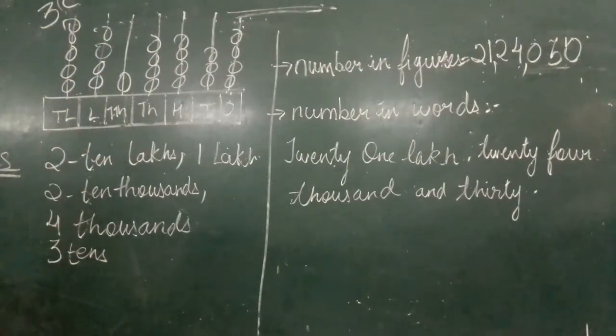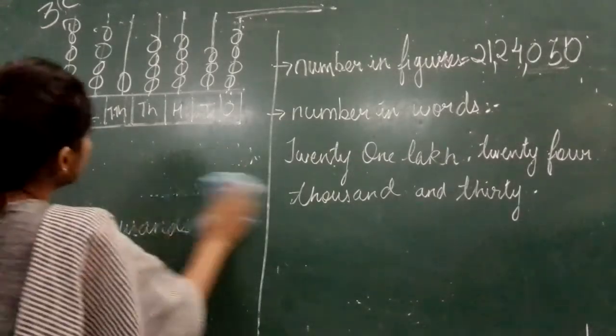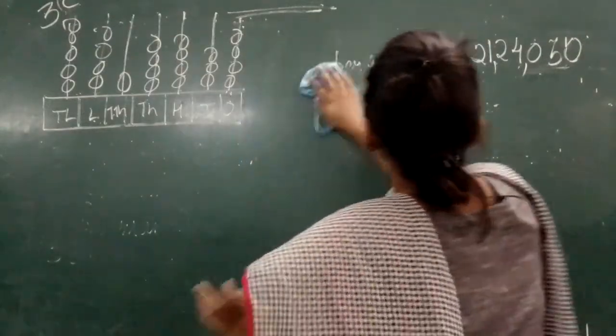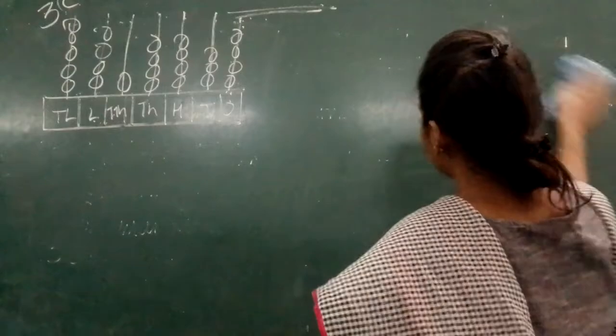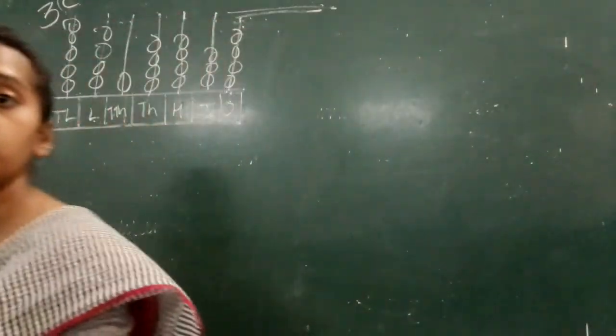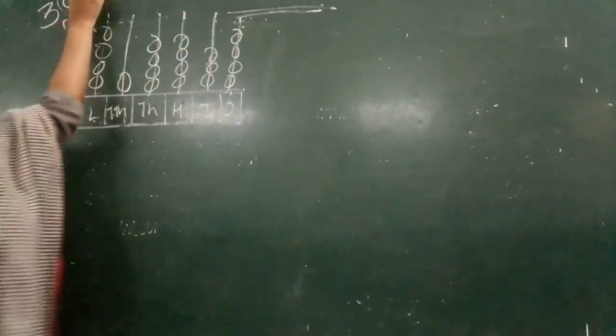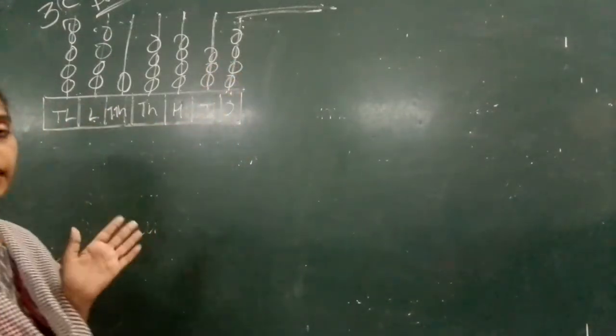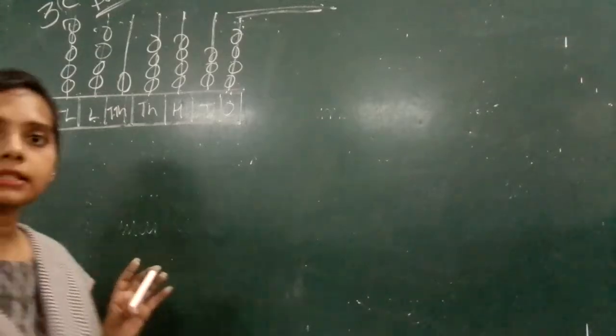Okay. This is your homework. This will be your homework for today. You will solve this on your own. What you have to do, you have to first write whatever you can see in the abacus. Then you have to write in words and then numbers. Put commas also. Okay?